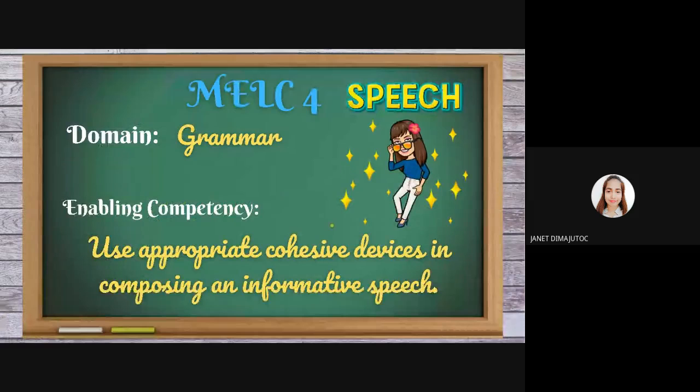Now, we are already in our MELC number 4. Its domain, grammar. Enabling competency: use appropriate cohesive devices in composing an informative speech.